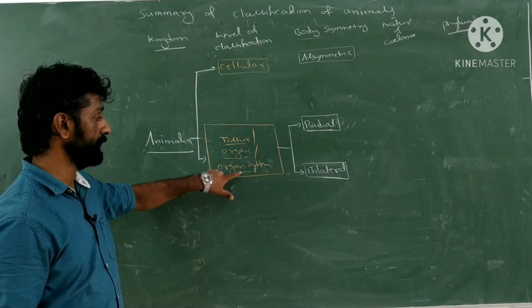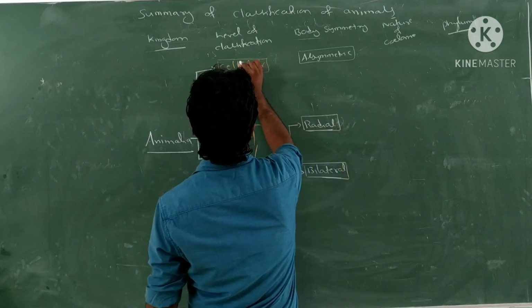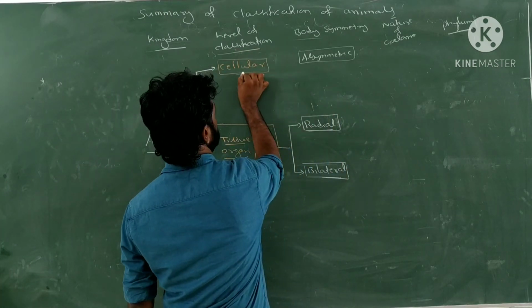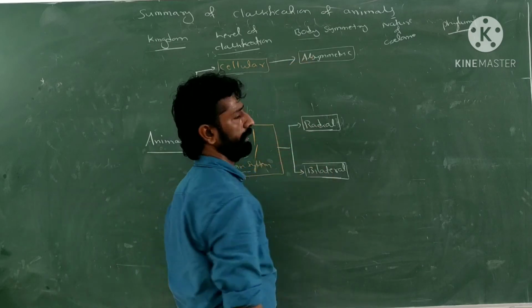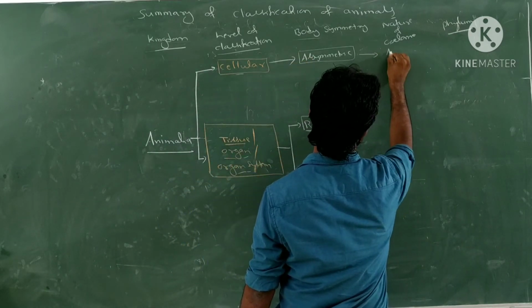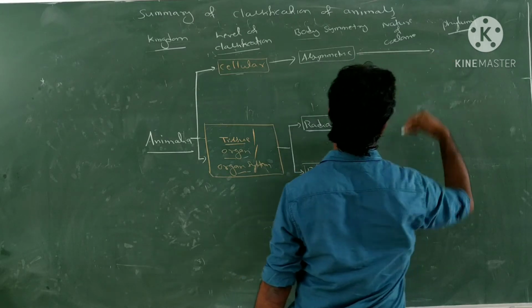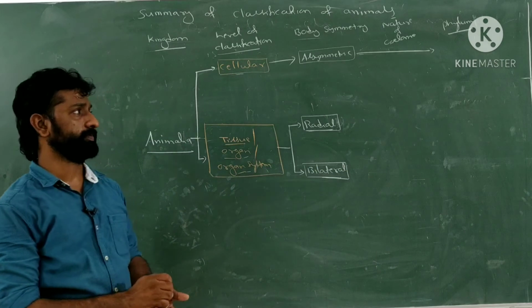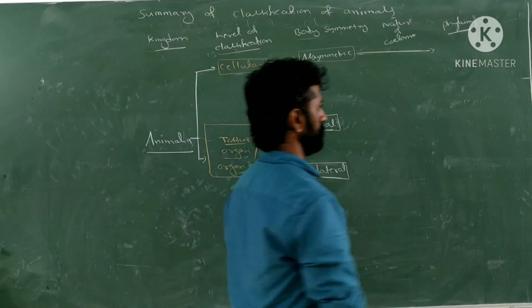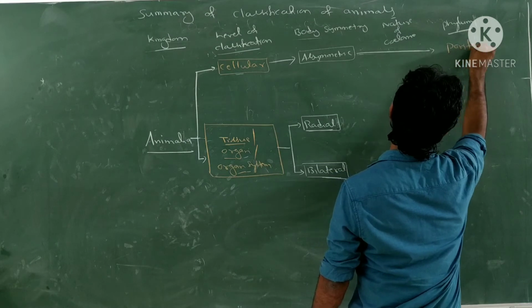Not classification, the level of organization. Then the level of organization, if it is cellular, they are asymmetric. And what about the nature of coelom in them? There is no presence of coelom in them, so let's not consider that one. Such an example of organisms comes under which phylum? That is phylum Porifera.